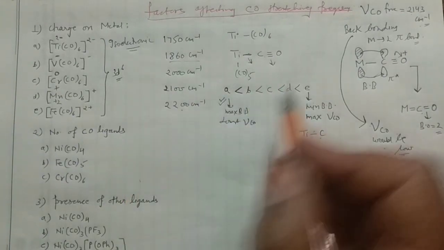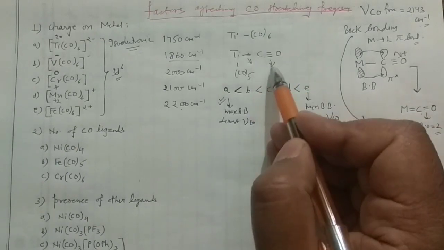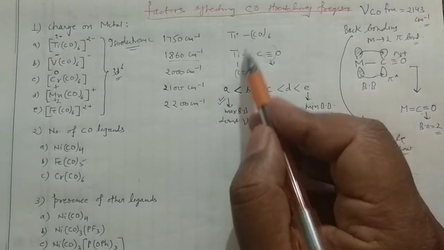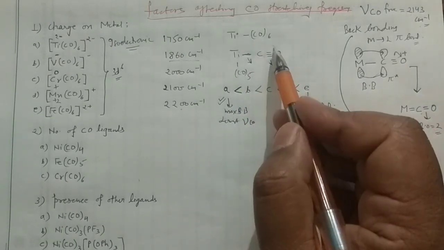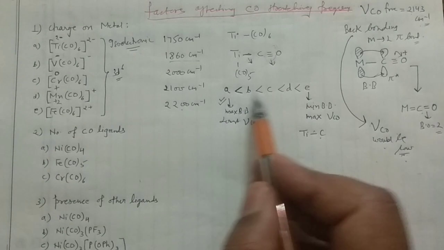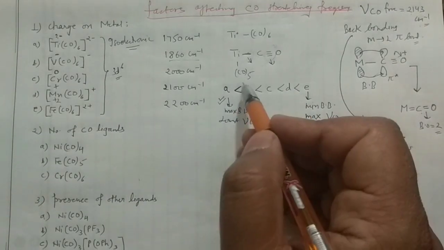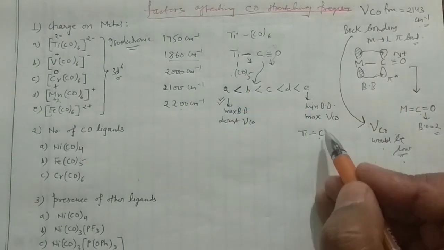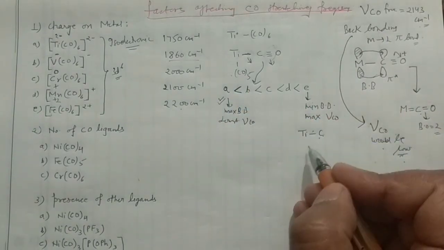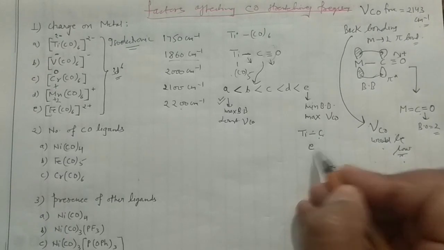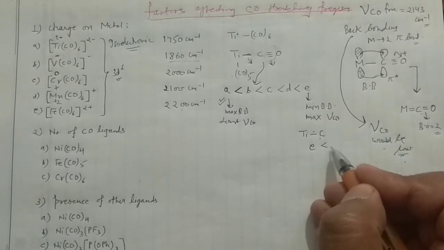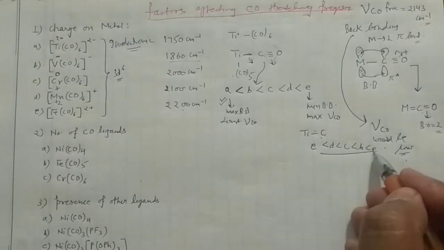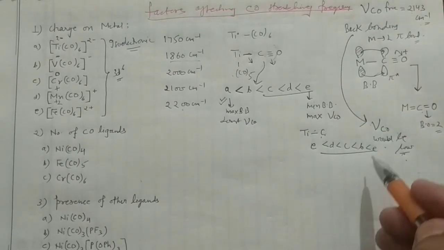Why? When this stretching frequency increases, this will decrease, and when this increases, this will decrease. So this order is for the carbonyl stretching frequency. But if they ask the metal and carbon stretching frequency, then the order would be reversed. In that case, E would be the lowest one, followed by D, then C, then B and E. So keep these things in mind also.